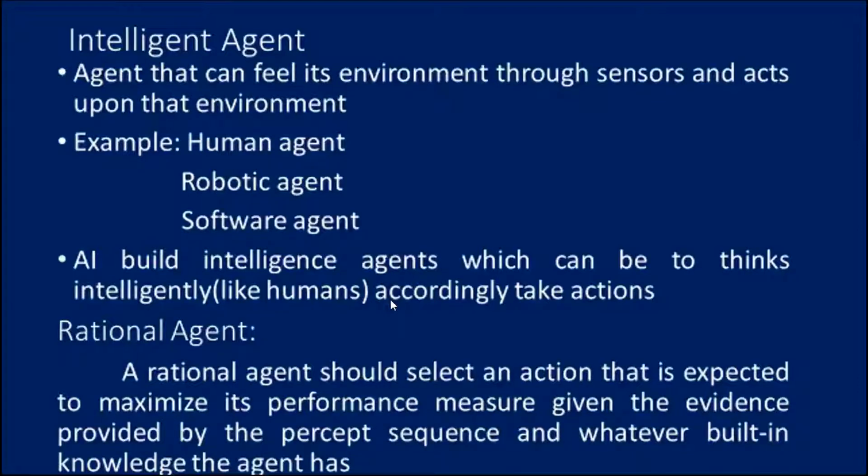Environment for driving a car is the road, other vehicles, road signs, pedestrians. Actuators are steering, accelerator, brake, signal and horn. Sensors can be camera, GPS, speedometer, odometer, accelerometer, sonar. So this is one simple example to help you realize how the PEAS representation can be subdivided into performance, environment, actuators and sensors, using the self-driving car as an example.